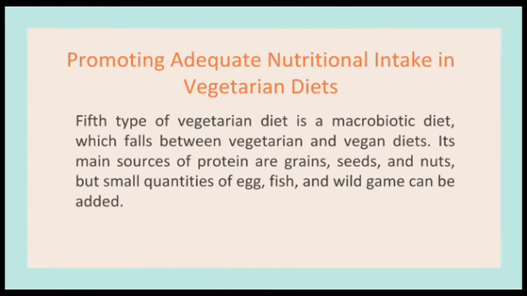Now, for the 5th type of vegetarian diet, it is a macrobiotic diet, which falls between vegetarian and vegan diets. Its main sources of protein are grains, seeds, and nuts, but small quantities of egg, fish, and wild game can be added. The vegan diet is most restrictive, so it is usually recommended that parents consult with a dietitian or nutritionist to ensure their children receive adequate nutrients on this diet. All families who eat vegetarian diets need to ensure that their children receive adequate amounts of several specific nutrients.